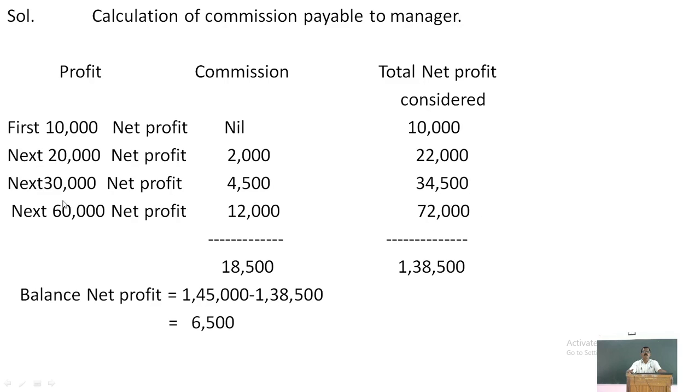This is the profit after charging commission. Therefore, the total profit included is 72,000. So 72,000 consists of 120%, including 20% commission, and 34,500 consists of 115%, including commission.